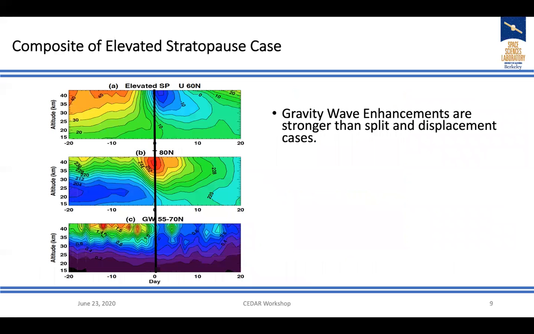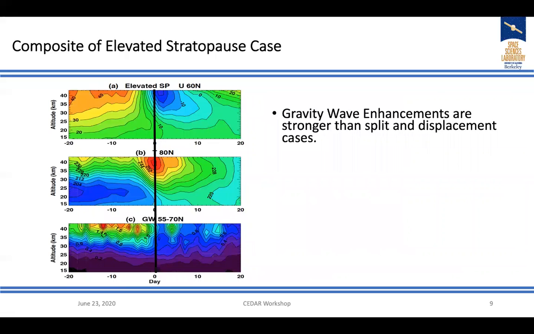And this is the composite analysis of the changes during the elevated stratopause case. Again, the top is zonal wind, then temperature, and the gravity waves. Compared to the split and displacement events, in the elevated stratopause case gravity waves are largest prior to the wind reversal and very weak afterwards.